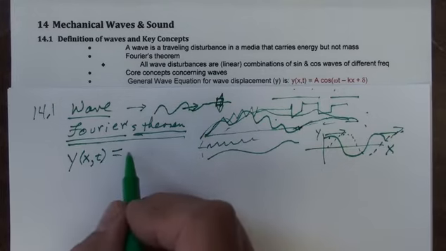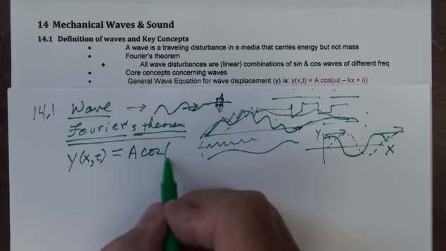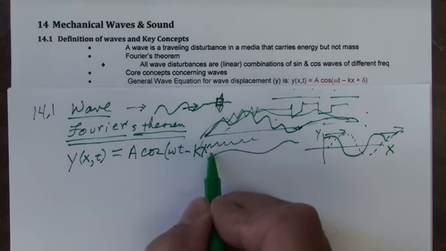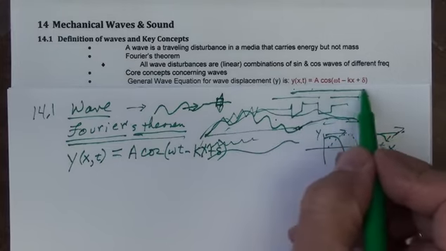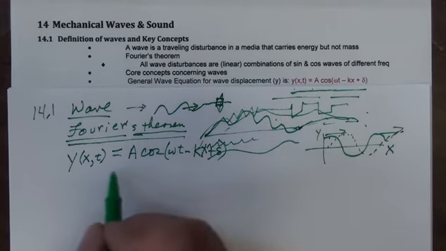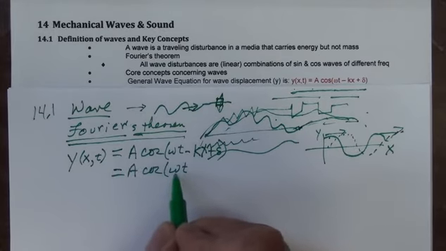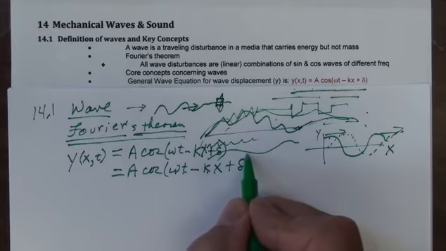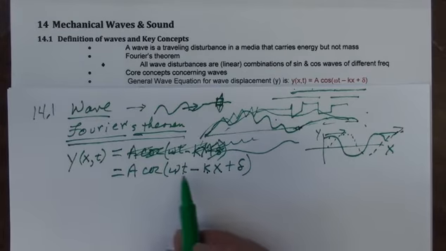How can we write it? Well, the simplest wave is an amplitude times the cosine of omega t, that's the time dependence, minus k times x, plus phase delta. Well, I've got it kind of messed up there, but here it is typed out carefully. Why don't I rewrite that? A cosine of omega t, that's angular velocity times time, minus k times x, this is called the wave number, times x, plus a phase. And that'll describe what this wave is like.